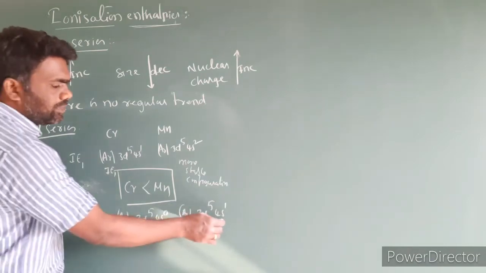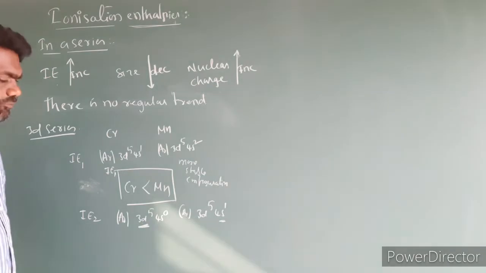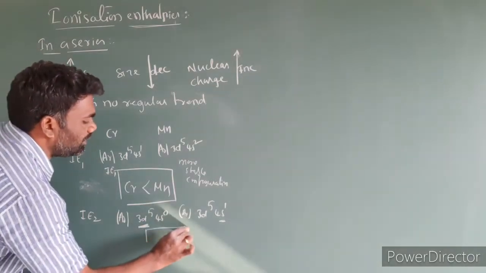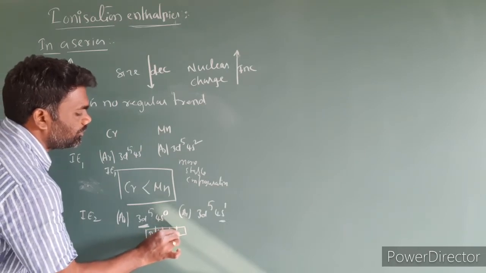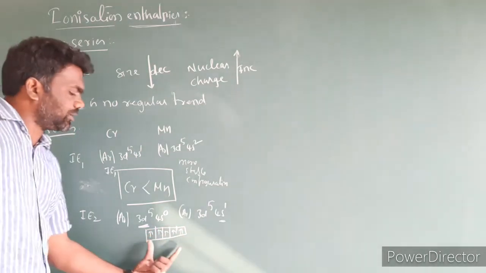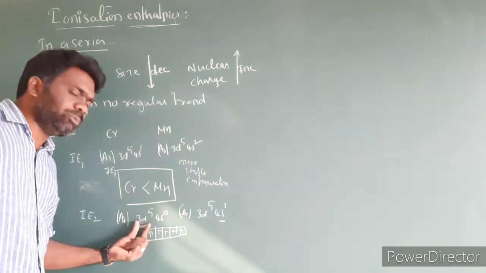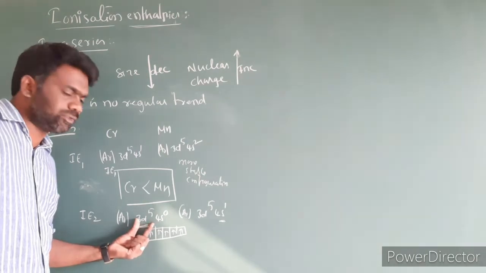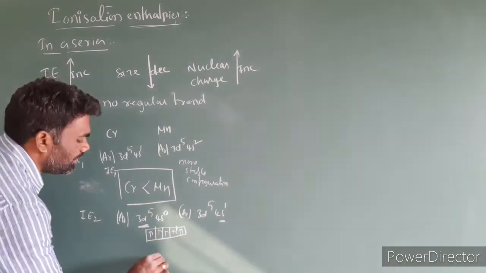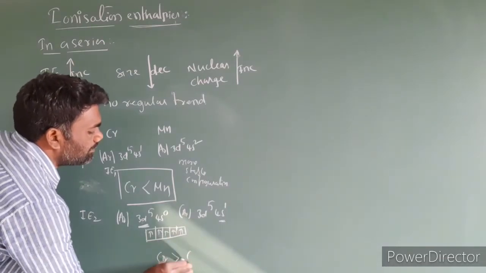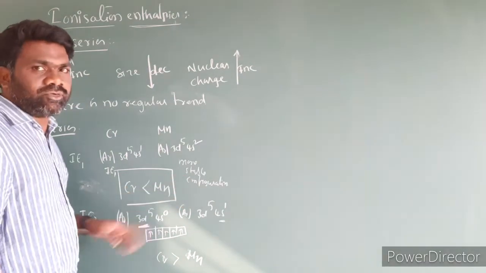Here, after removing an electron, manganese has a 4s1 configuration, while chromium has a d5 configuration, which is nothing but a half-filled electronic configuration: 1, 2, 3, 4 and 5. For manganese we have to remove the second electron from the 4s orbital, but for chromium we have to remove the second electron from the d5 orbital. So the energy required is more. So IE2 of chromium is greater than manganese. So the IE2 value does not increase continuously from left to right. There is an exception.